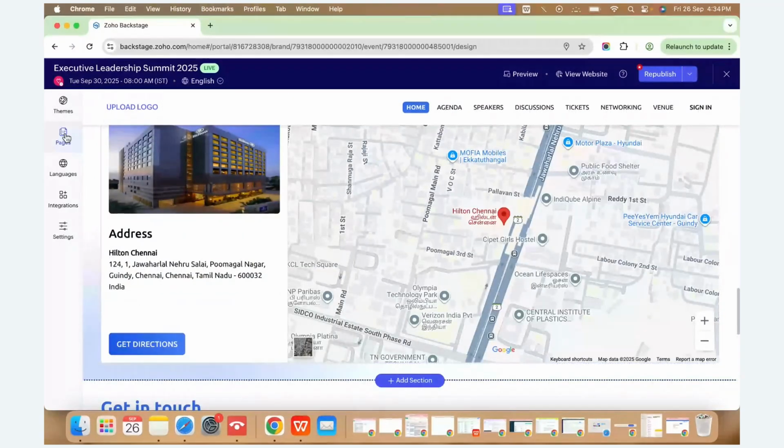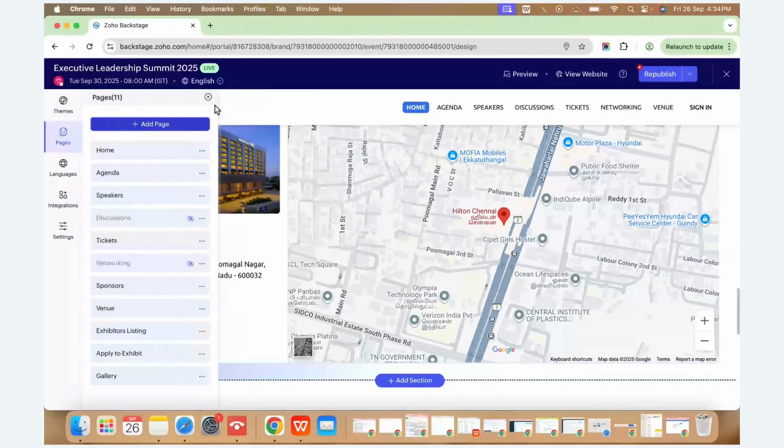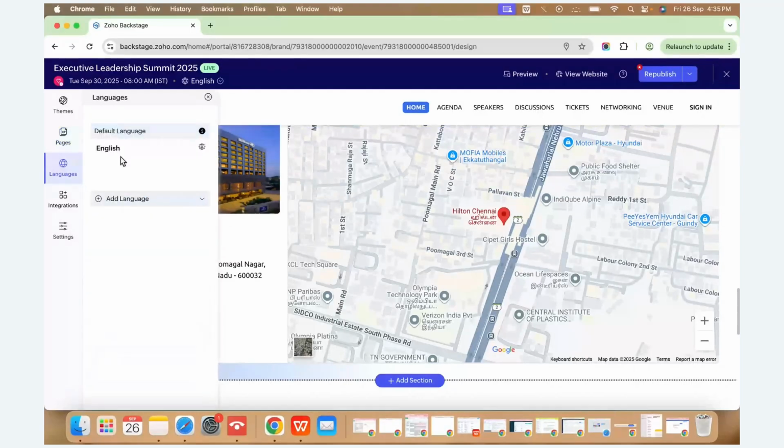On the pages, if you want to remove or hide some pages, you can very well do it from here by clicking on this eye icon. It will hide the pages. Under this, we can edit and design the page, but under the pages, we can only hide or unhide the pages. And then under languages, the default language for this particular account is English. That's why the source language is English.